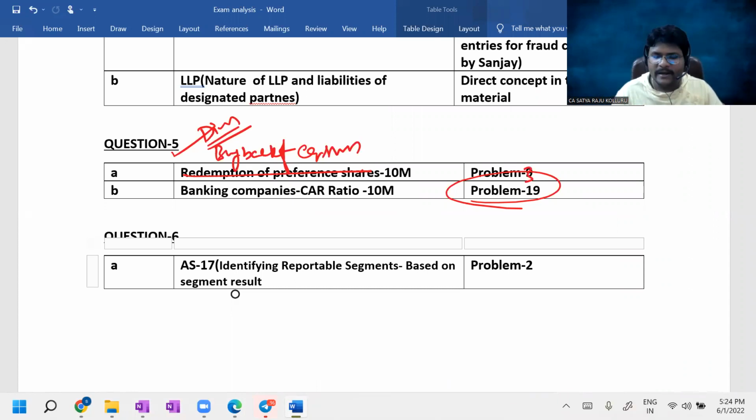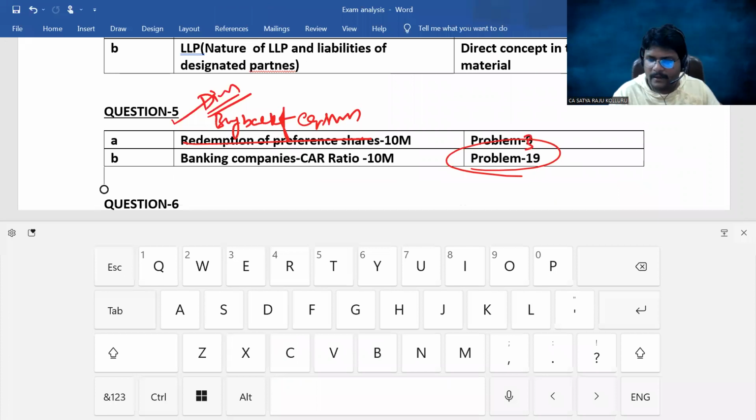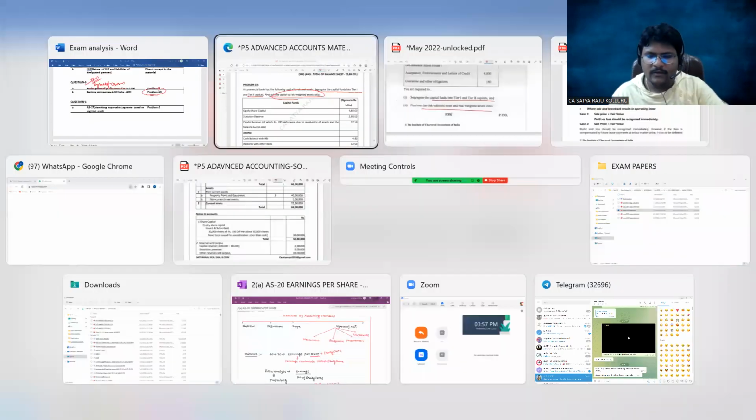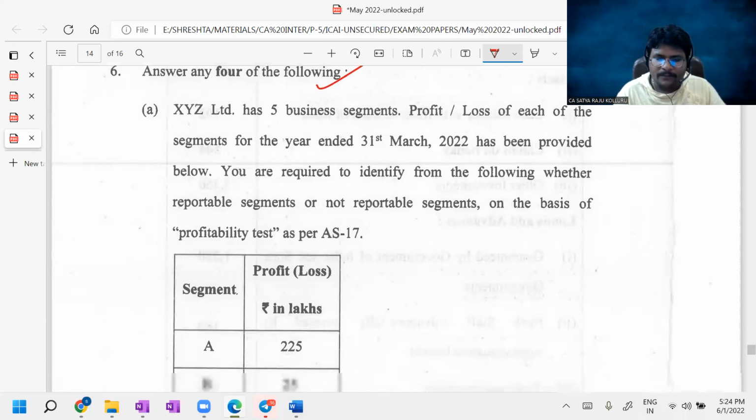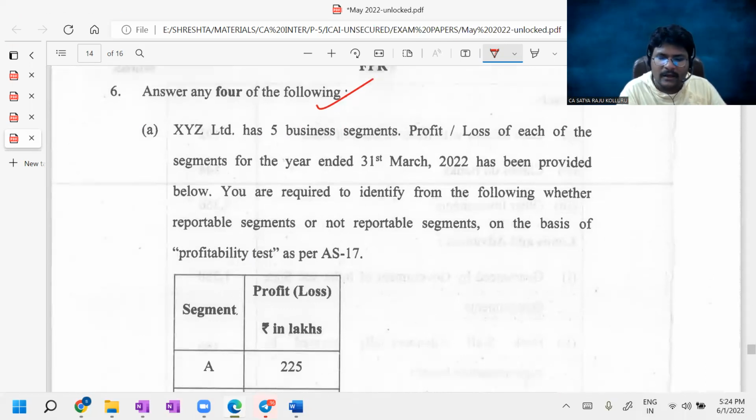That is the reason I'm not explaining anything. Next, come to question number 6, which is the last question, guys. One by one, let us have a look quickly. Then we can liquidate this session. Answer any 4 of the following. This is from segment reporting. They asked to find the reportable segments or the non-reportable segments.